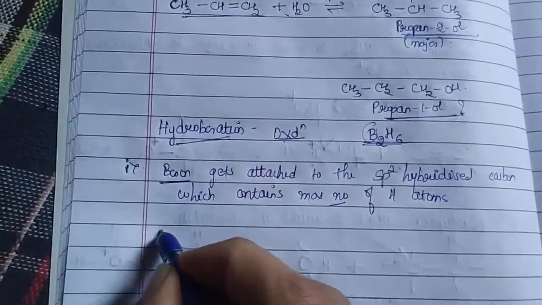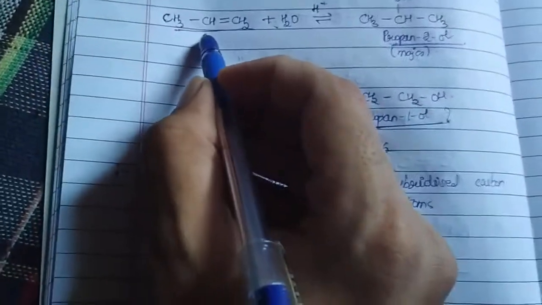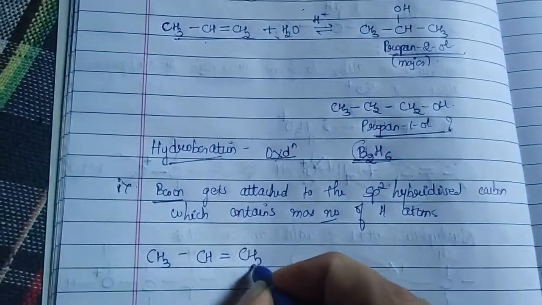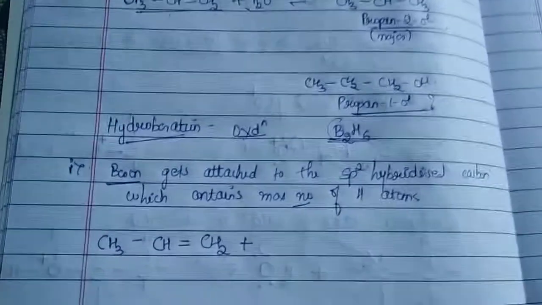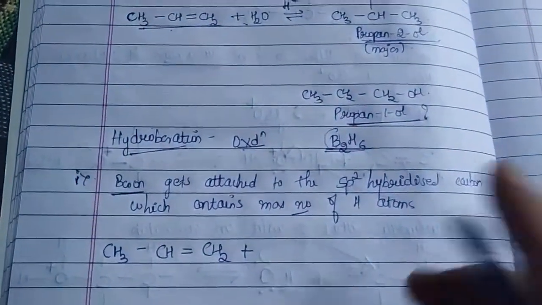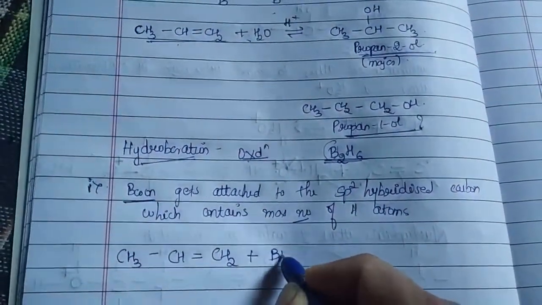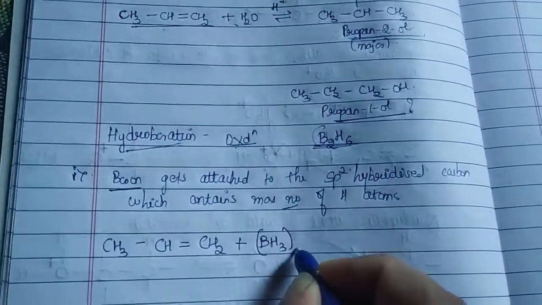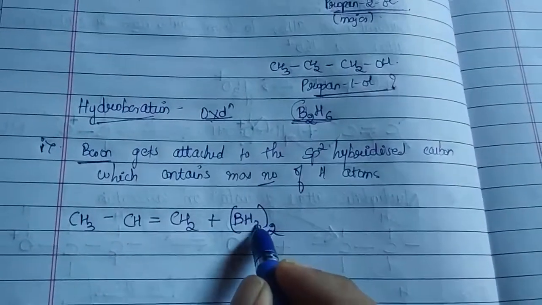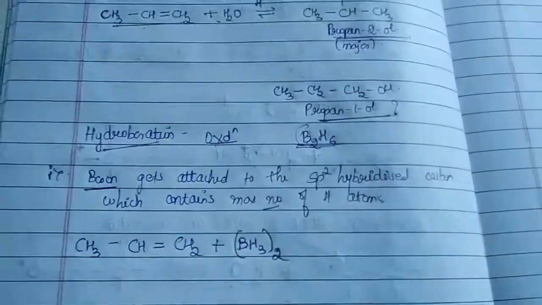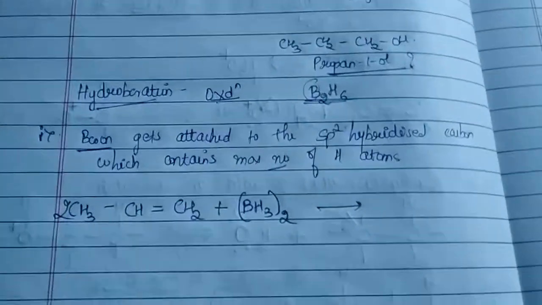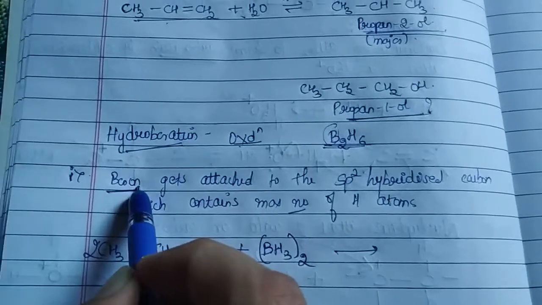Of course, one major reactant I require is my alkene, CH3, CH, double bond, CH2. Now just see how I am going to write my diborane. Instead of writing B2H6, which would be somewhat complicated in my reaction, the same thing will be written in this way: BH3 whole twice. Can I write it? Yes, why not? Because B2, H 3 twos are 6, which represents B2H6 itself. So what happens when I take this? Basically, 2 moles of alkene have been taken.